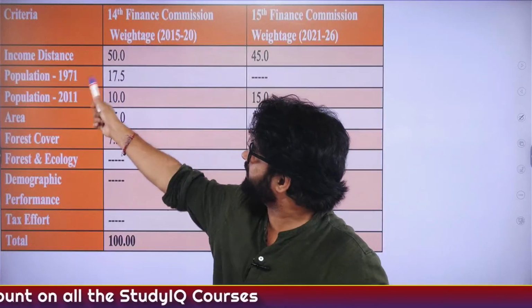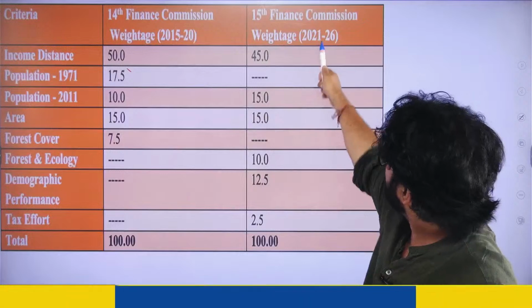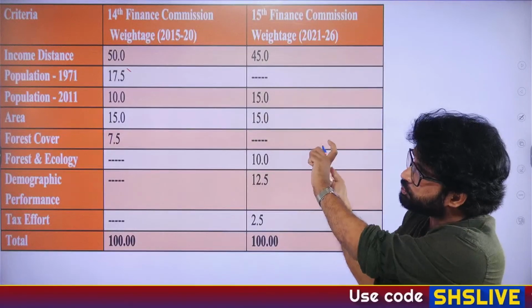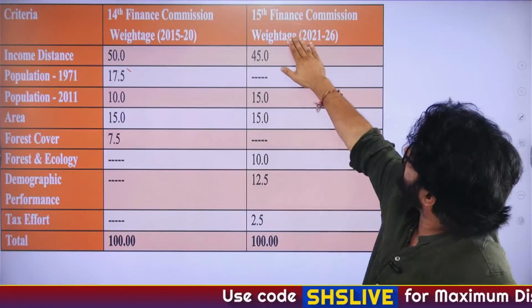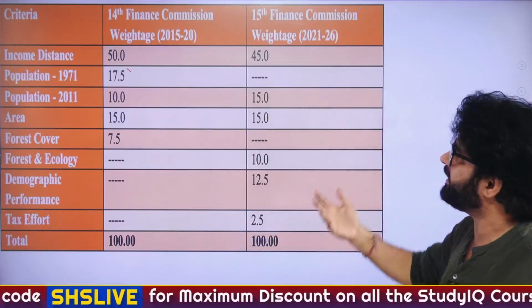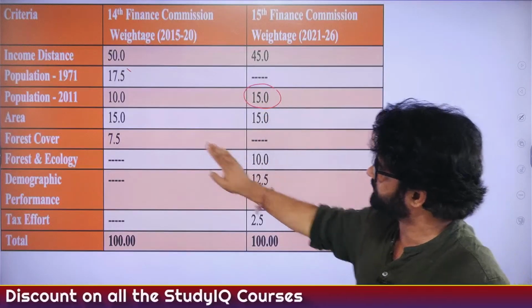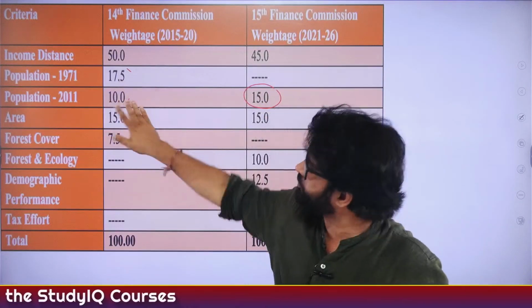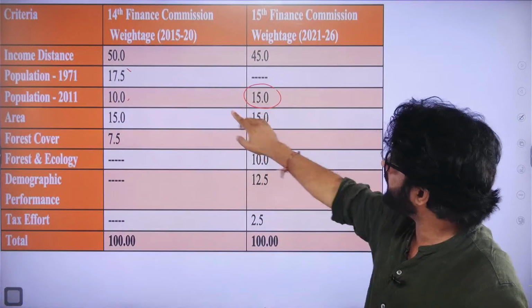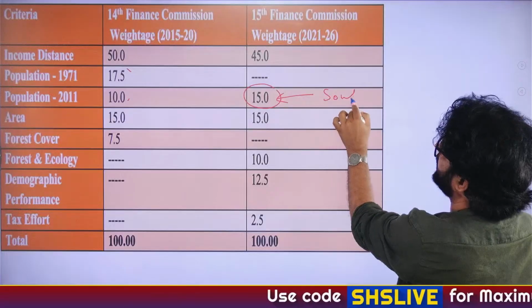Population 1971, 17.5%. Earlier, you see the weightage. In the 15th Finance Commission, you have to pay attention because UPSC can frame a question here that in the 15th Finance Commission, the population of 1971 is the criteria. That is wrong. The population of 2011 is the criteria. That is 15%. And earlier, they were using both. Now, population 2011, 15%. Southern states have an issue with this particular point.